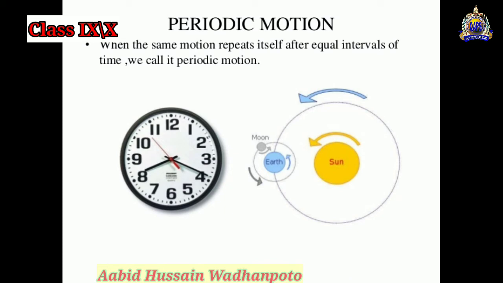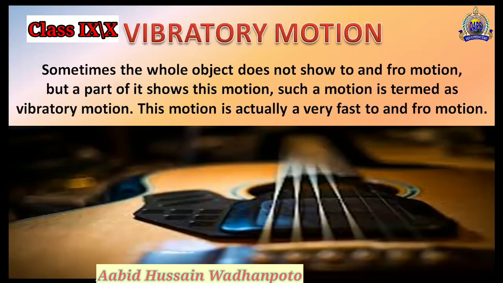Like the wall clock in front of you here, the motion of these clocks, the motion of the earth, the motion of the moon and the motion of the sun are all examples of periodic motion, because these have 2 points, one being the starting point and the second the end point.